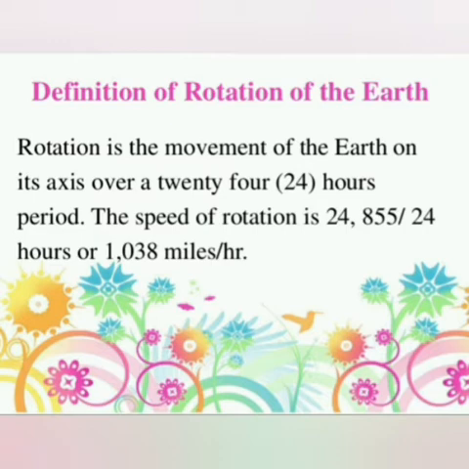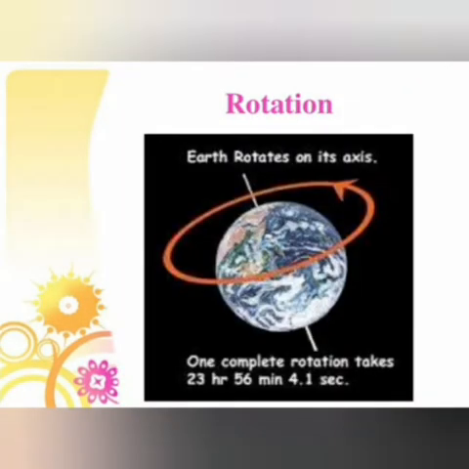This spinning motion of the earth is called rotation. Rotation of the earth on its axis is over a 24 hours period, and the speed of the rotation is 1038 miles per hour.